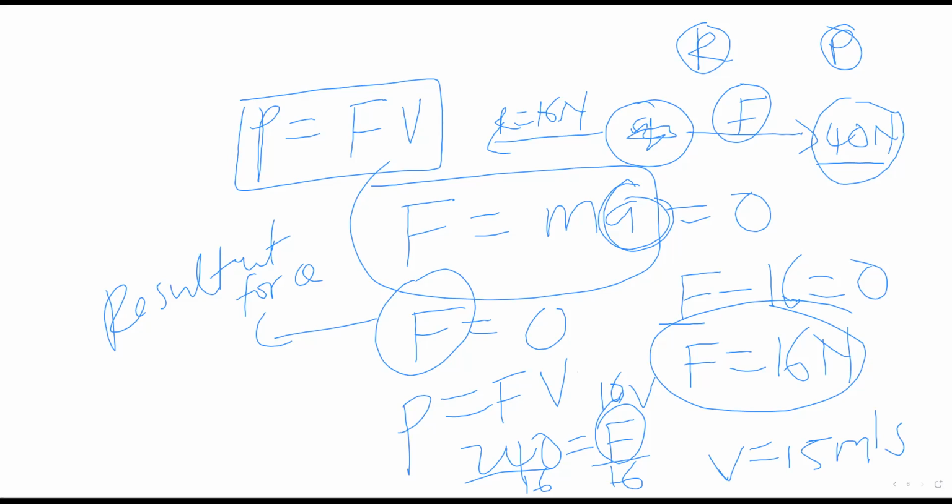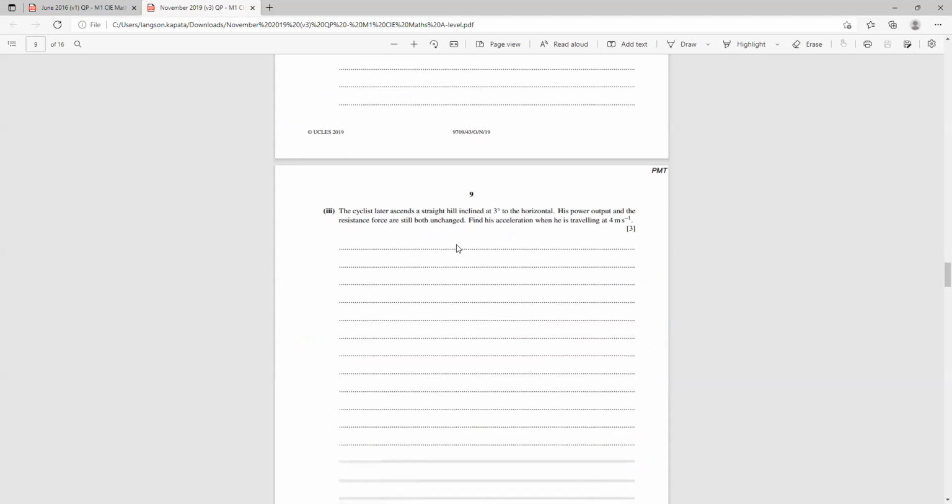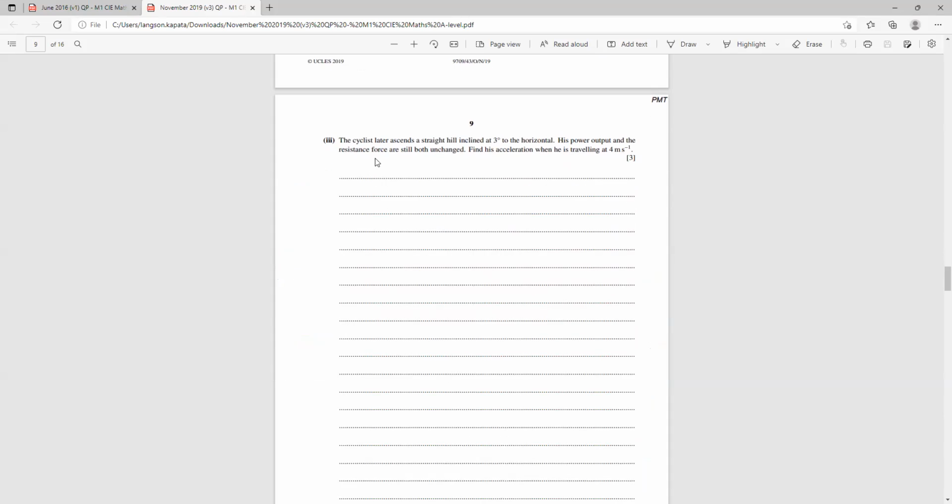We go to the third part of the question. This question says, the cyclist later ascends a straight hill inclined at 3 degrees to the horizontal. Its power output and the resistance are still both unchanged. Find his acceleration when he's traveling at 4 meters per second.